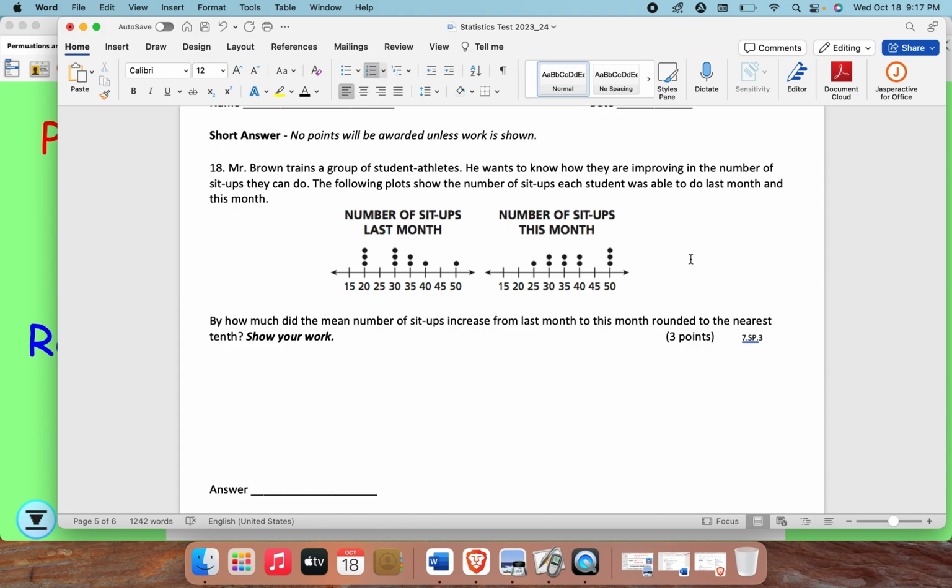18. Mrs. Brown trains a group of student athletes. He wants to know how they are improving in the number of sit-ups they can do. The following plots show the number of sit-ups each student was able to do last month and this month. By how much did the mean number of sit-ups increase from last month to this month, rounded to the nearest tenth?